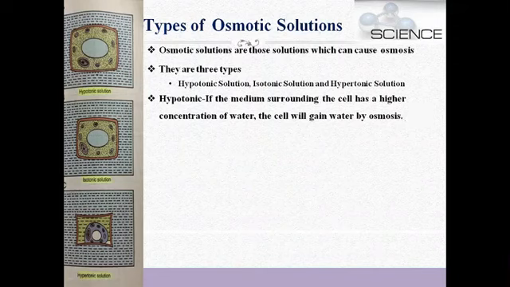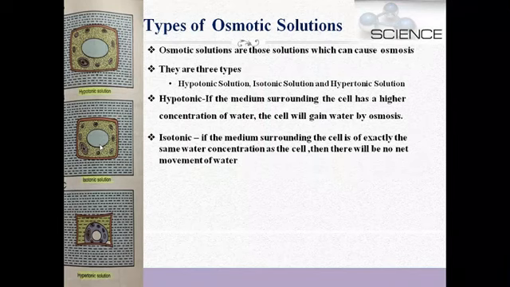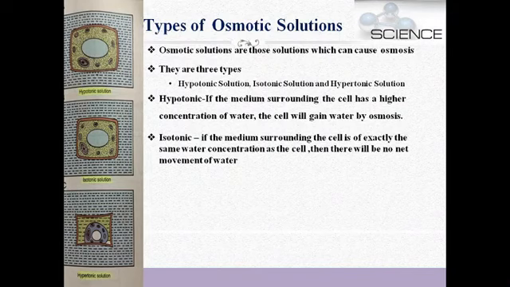Next is isotonic. Isotonic solutions are those where the medium surrounding the cell has exactly the same water concentration as the cell, then there will be no net movement of the water. Means the outside medium and the inside of the cell are both at the same level, so there will be no movement of water. It will remain like this.